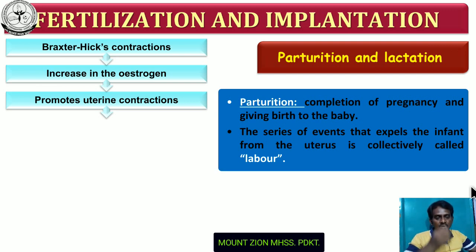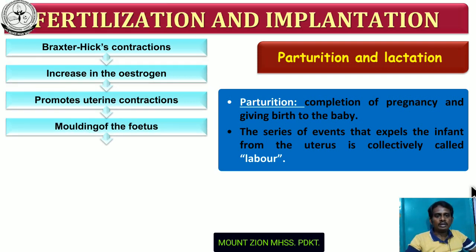Already you know the role of the uterus. The uterus is a muscular layer which covers the fetus. Where will the fetus be? It will be inside the uterus. Okay? So due to the increase in the estrogen level in the maternal blood, this increased estrogen promotes uterine contraction. This uterine contraction helps the delivery of the fetus. Then uterine contraction causes molding of the fetus.